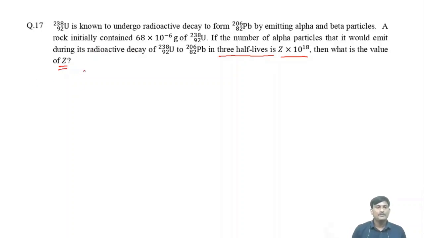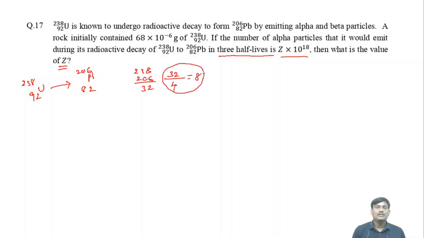If you take uranium 92, 238, this is converted into lead 82, 206. What is the mass difference? The mass difference between 238 and 206 is 32. If you divide by the mass of an alpha particle, that is 4, it is equal to 8. So how many alpha particles will be generated? Here there is a generation of 8 alpha particles. Okay, this is for one disintegration.